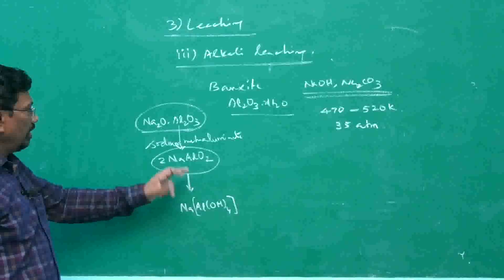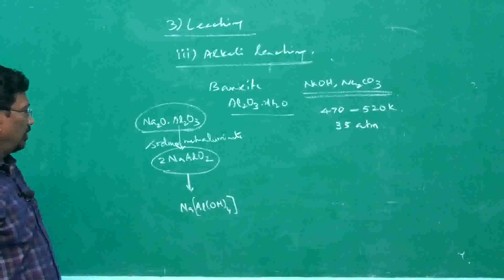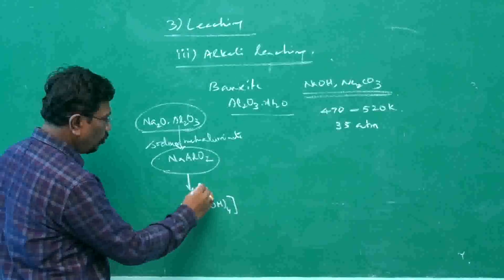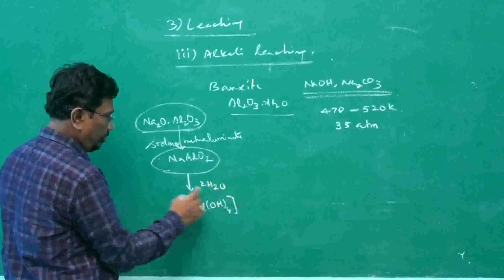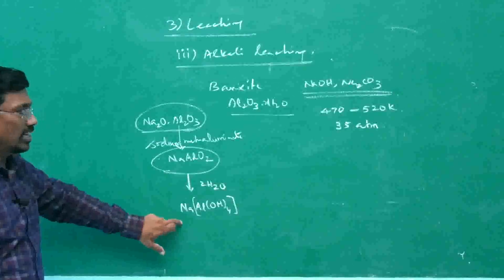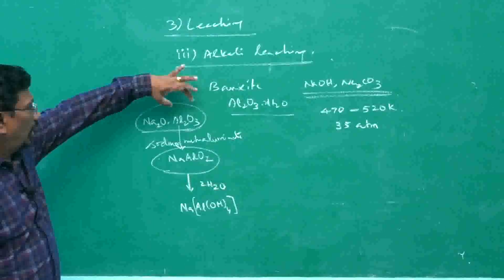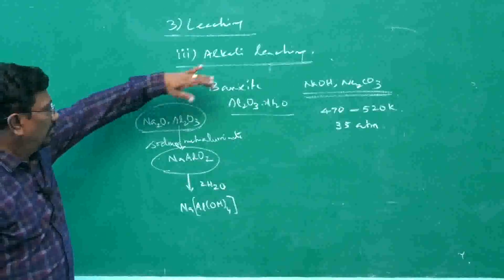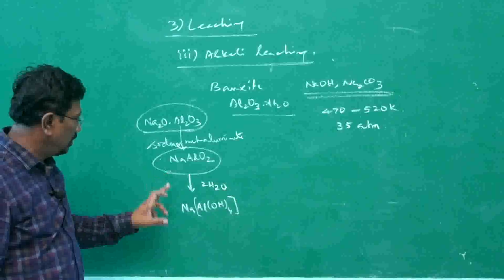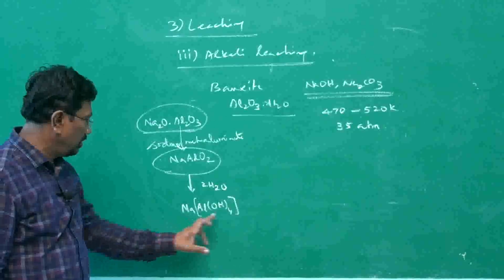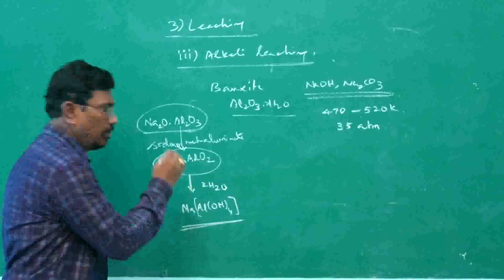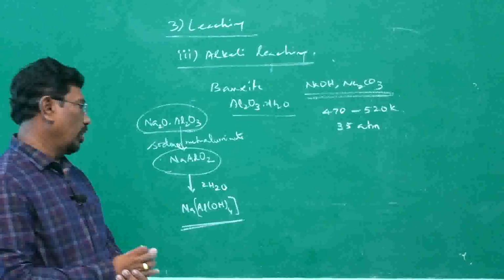How many water molecules are associated with this? Can you guess? To NaAlO2, 2 more water molecules are added to become the Na[Al(OH)4] complex. So alumina in bauxite with sodium hydroxide forms sodium metaaluminate, which then takes up water to become the complex.